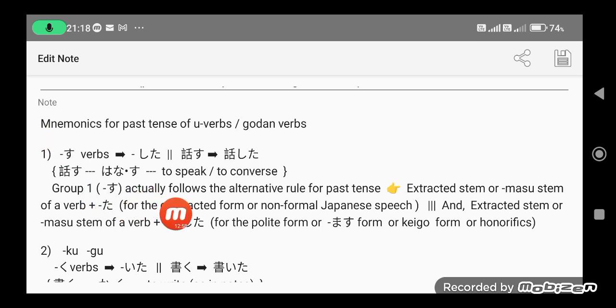This group 1 actually follows the alternative rule for past tense of a verb, that is the extracted stem or masu stem of a verb plus ta, if we are talking about the contracted form or non-formal Japanese speech, and the extracted stem or masu stem of a verb plus mashita for the polite form or keigo form, or the masu form, or honorifics.